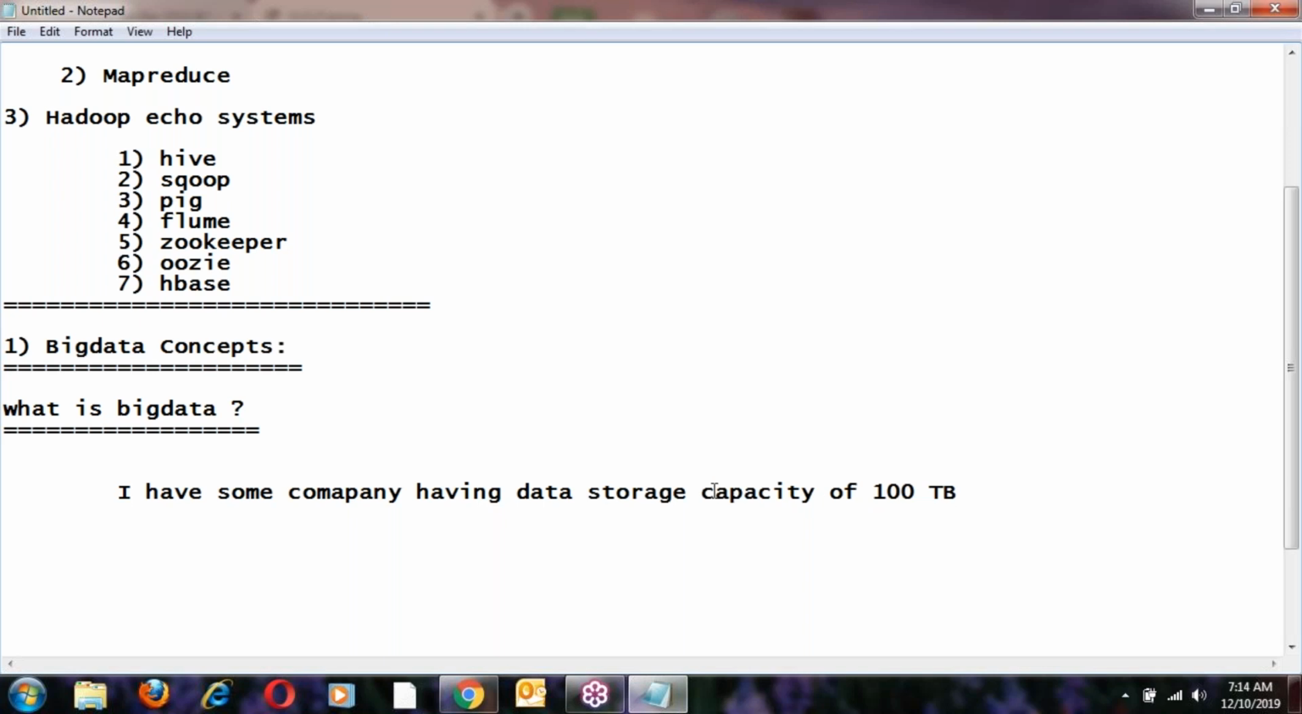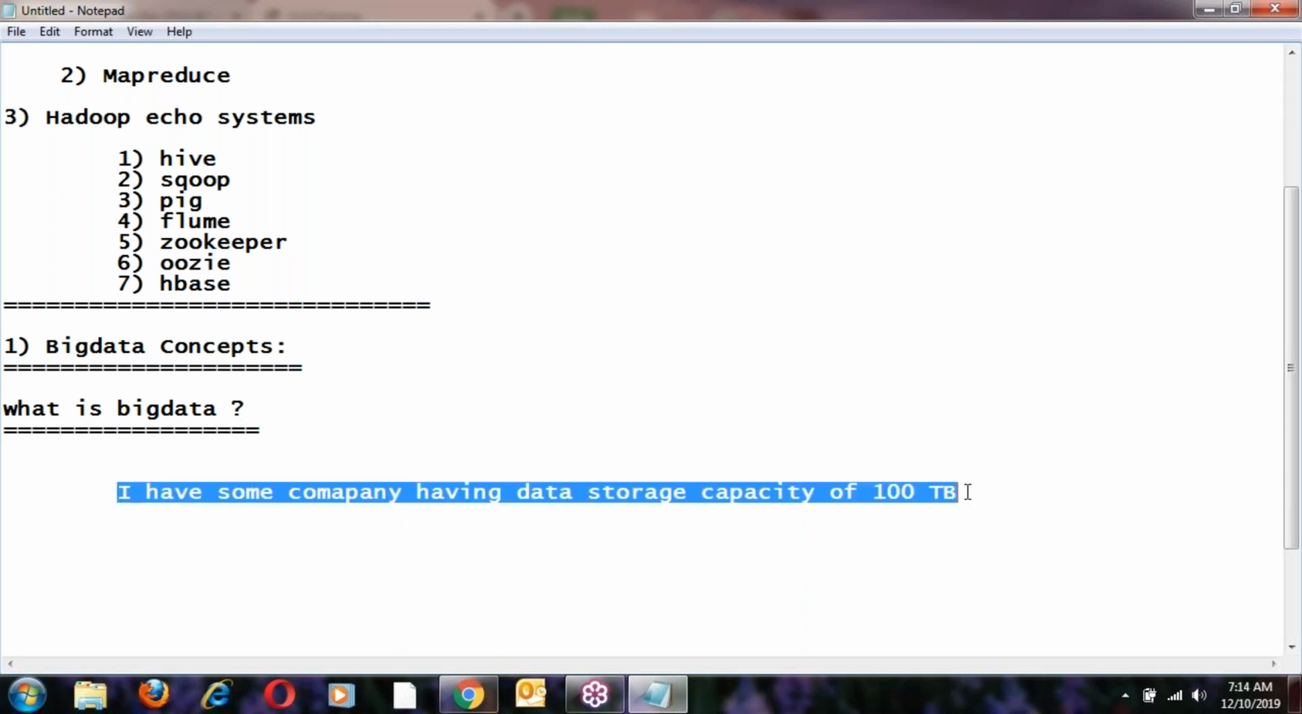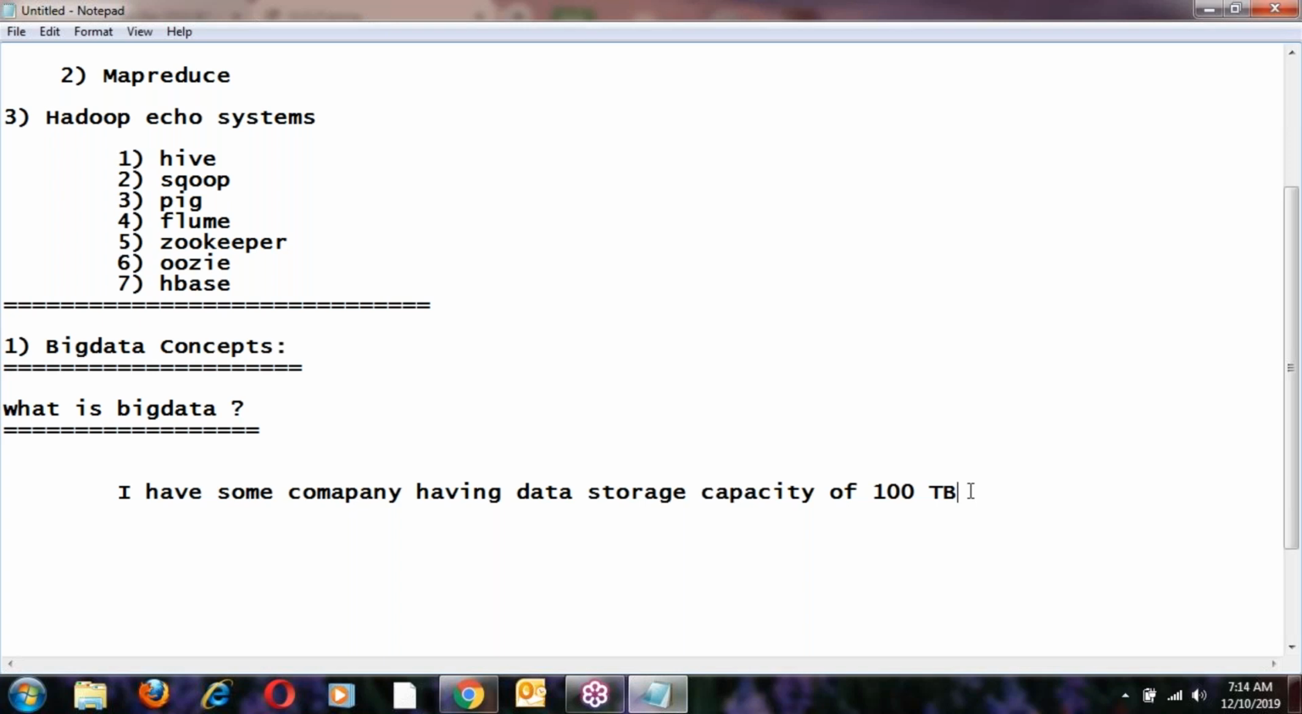This storage capacity may not be enough, because of the huge number of transactions happening every day. Because of so many transactions happening in the company, the 100 TB capacity may not be enough. That means incoming data is more than the capacity of my servers. The capacity of my servers is only 100 TB, but the incoming data is more than the capacity of the servers.